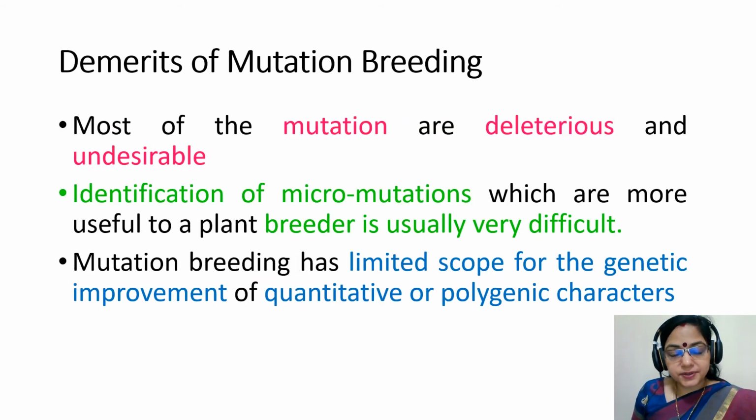Demerits of mutation breeding. Most of the mutations are deleterious and undesirable. Identification of micro-mutations, which are more useful to a plant breeder, is usually very difficult. Mutation breeding has limited scope for the genetic improvement of quantitative or polygenic characters.